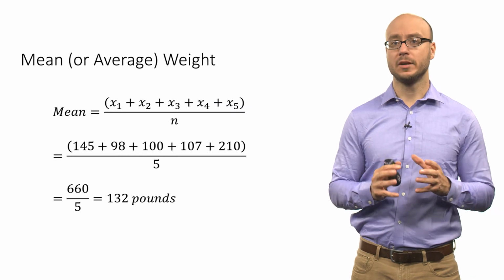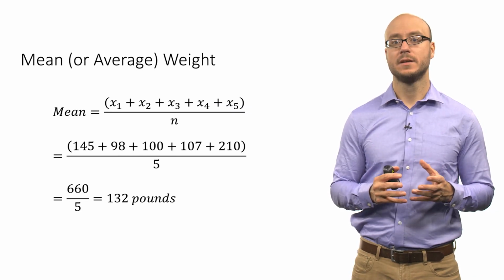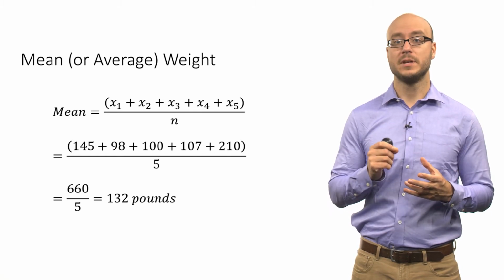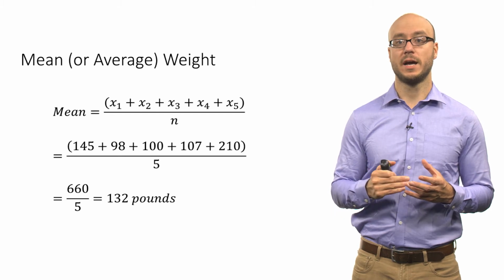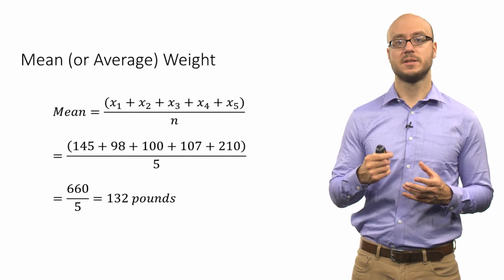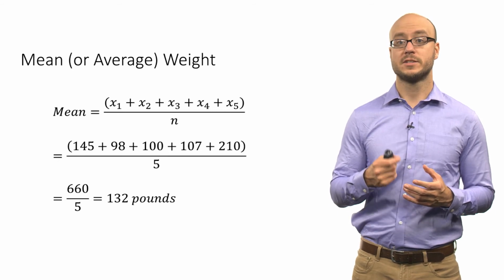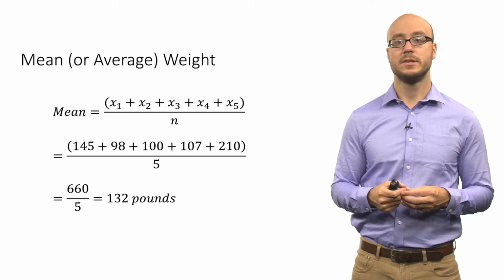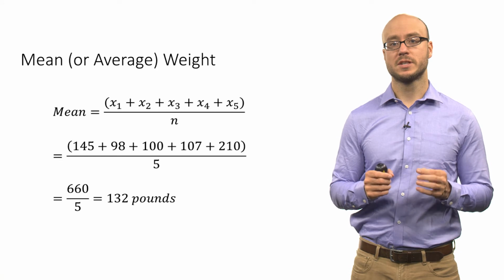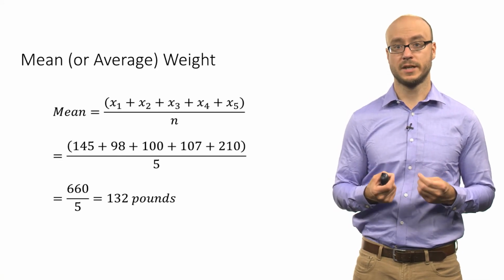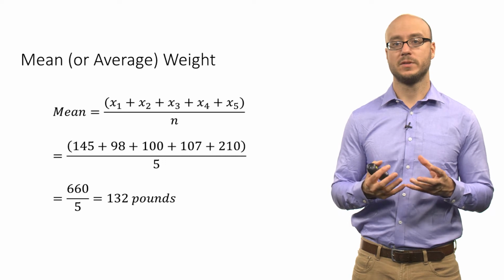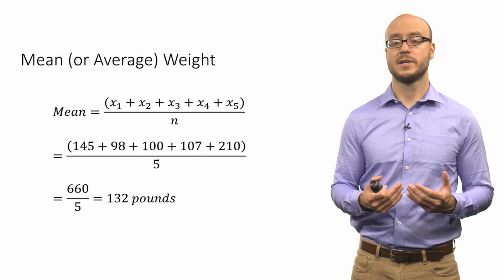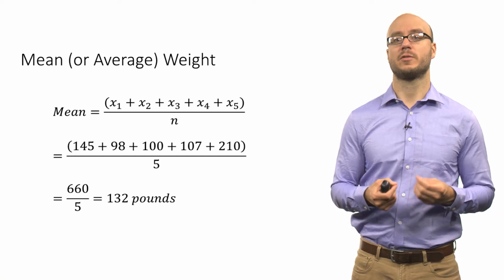So the mean, or average, weight in this toy data set can be generically described as adding up each of those different observations divided by the total number of observations. So the mean is x subscript 1 and so on to x subscript 5. You're just adding up each of the observations and dividing by the total number of observations, or the total sample size. In this case, when we add up all the weights, we get 660 pounds. Then we divide by the total number of observations, n, the sample size, and we get this average, or mean, of 132 pounds.